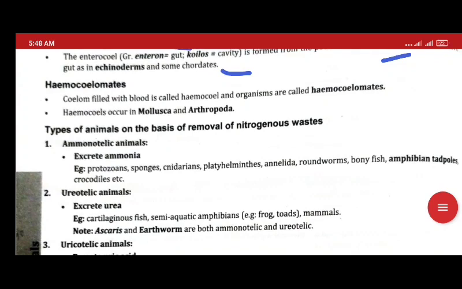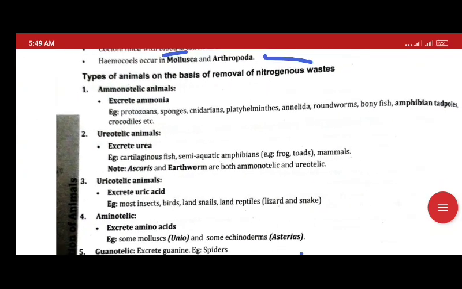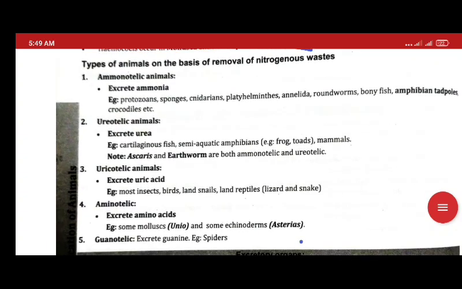Now haemocoelomates. So haemocoel is a specialized type of coelom that contains blood and occurs in two phyla, Arthropoda and Mollusca. Now here we have classification on the basis of removal of nitrogenous waste. So which animal gives which waste?